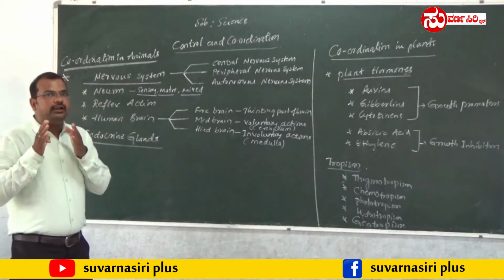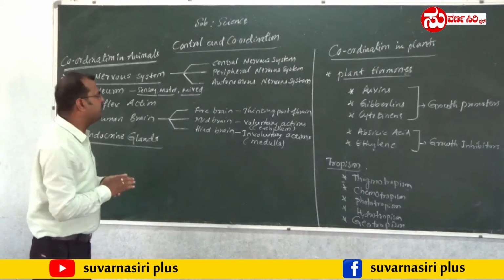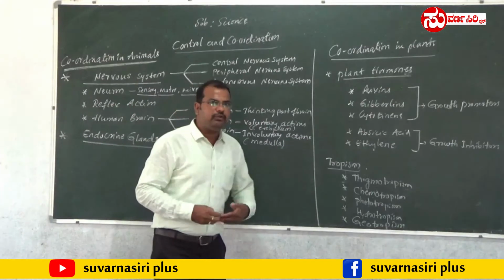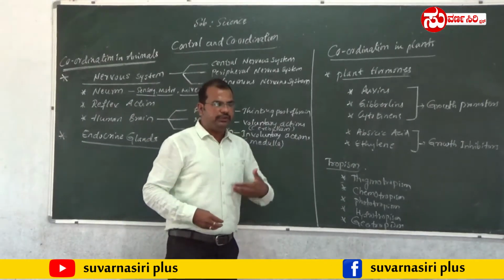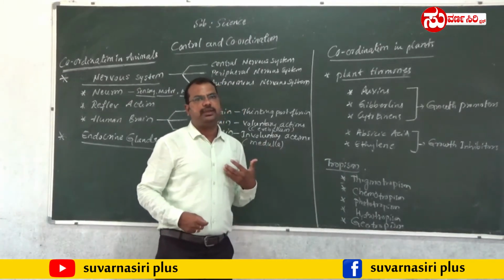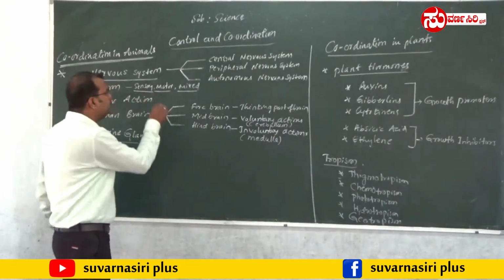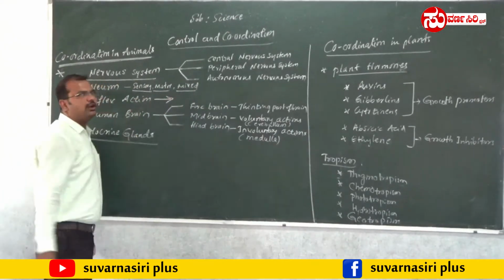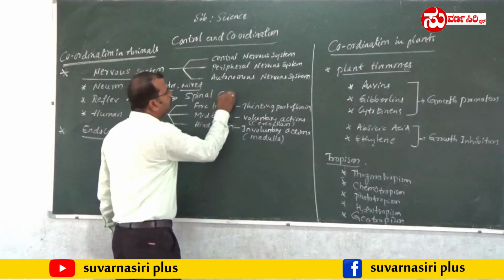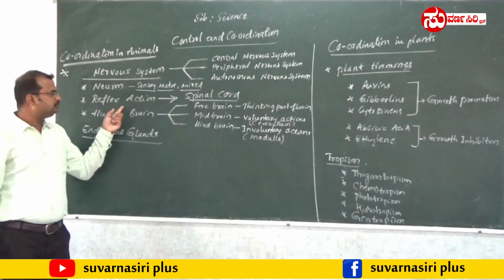Such kind of responses that we give to that situation, such kind of actions, are called what? Reflex action. And here I put one example. When we go to the class, when we step on glass pieces, immediately we withdraw the leg from that place. That is also an example of a reflex action. Such reflex actions are all controlled by the spinal cord. So the spinal cord is the center of reflex actions.